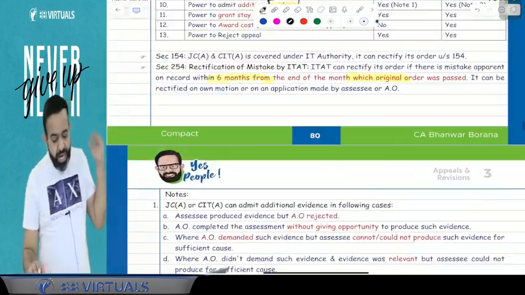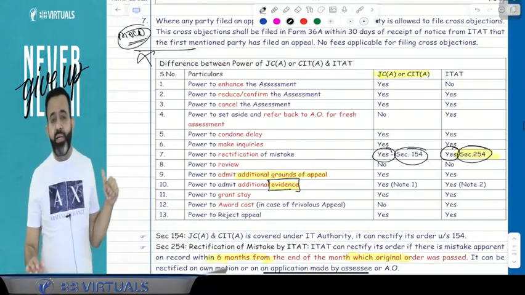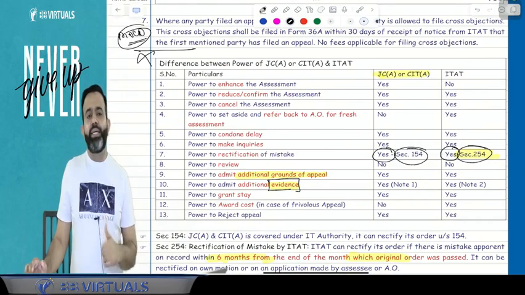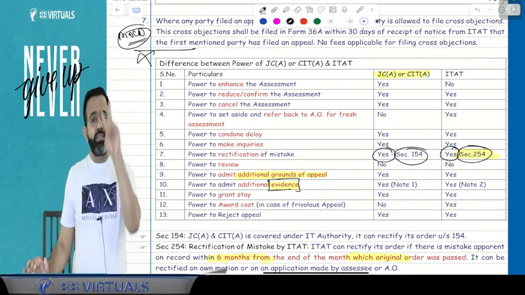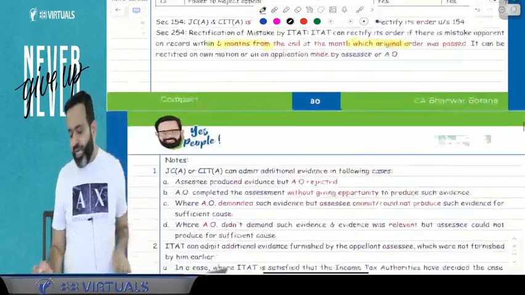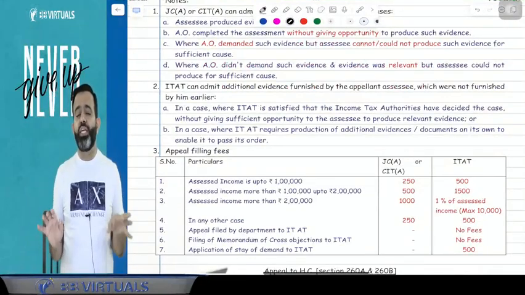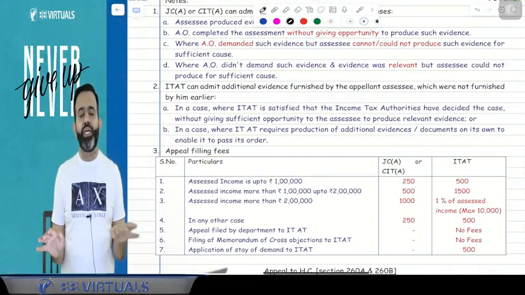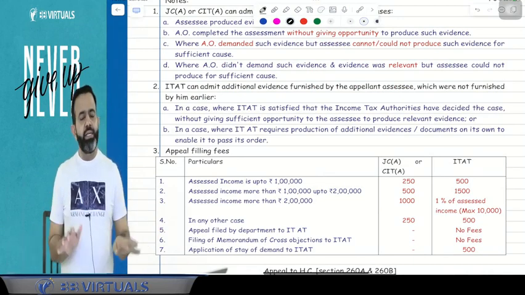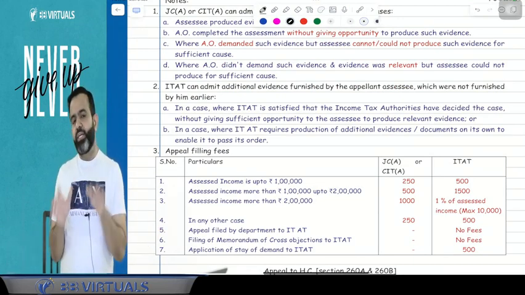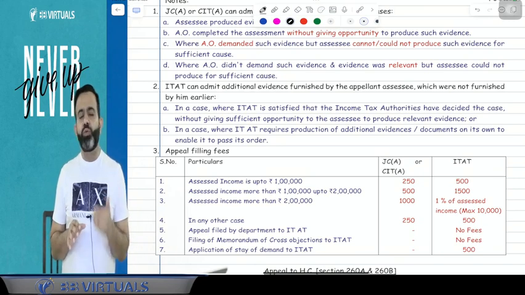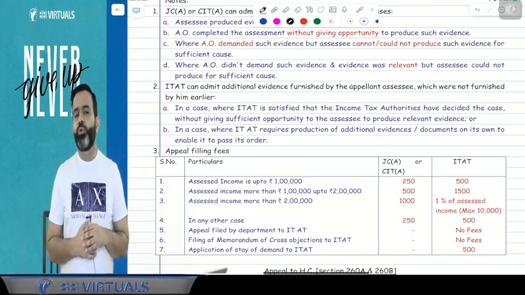Now sir, when can ITAT admit the additional evidences? Guys, ITAT can admit the additional evidences in 2 cases. One is when ITAT feels that the income tax authority has not given you sufficient opportunity to produce the evidence.